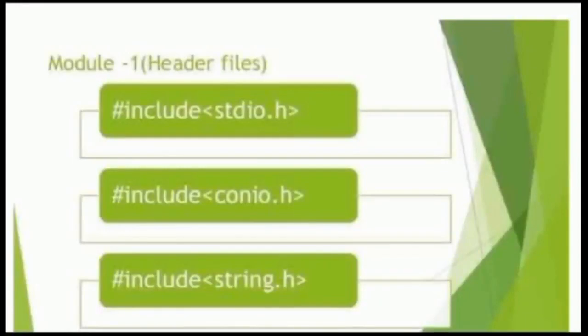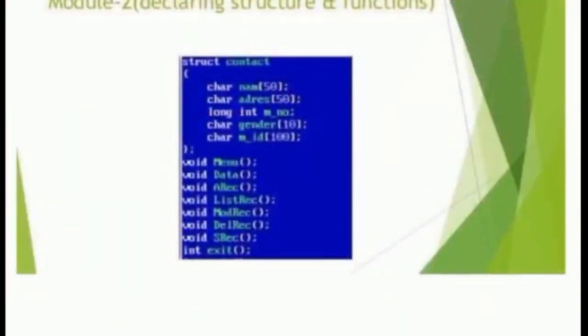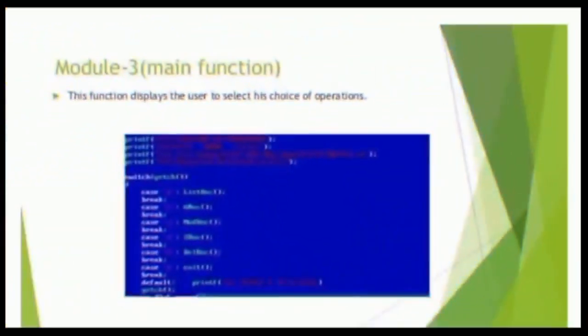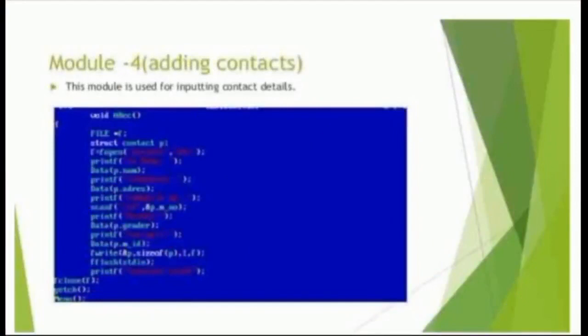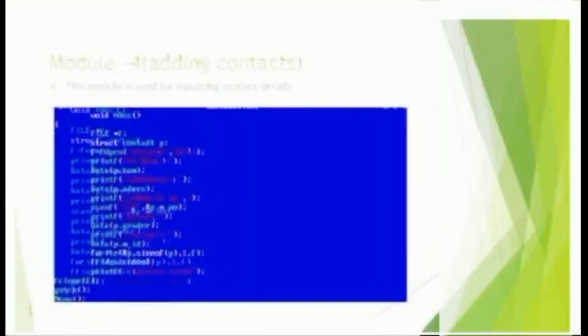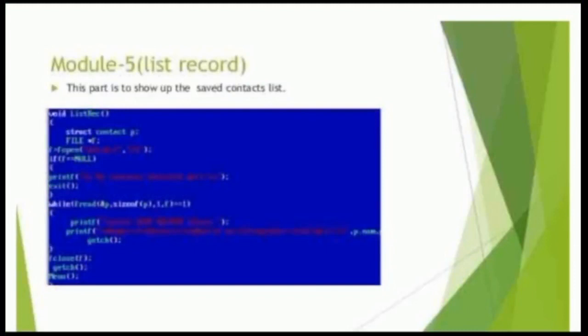Sixth topic, Module 1, header files. Module 2, declaring structure and functions. Module 3, main function. This function displays the options for the user to select his choice of operation. Module 4, adding contact. This module is used for inputting contact details. Module 5, list record. This part is to show up the saved contact list.